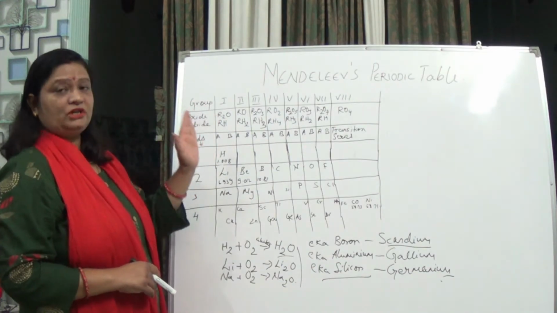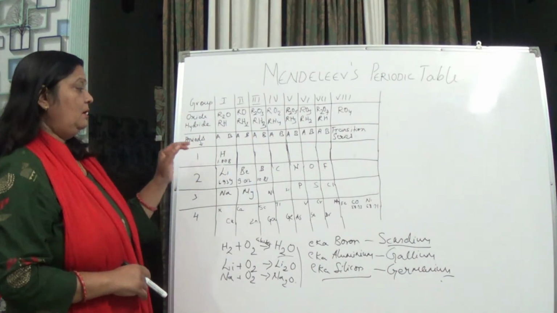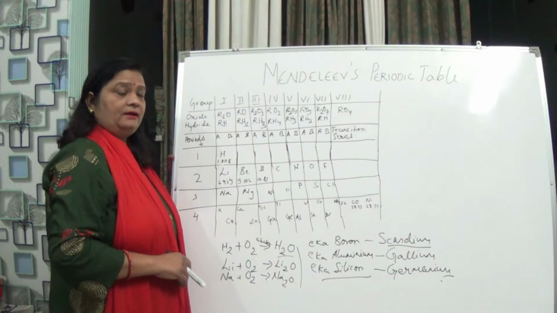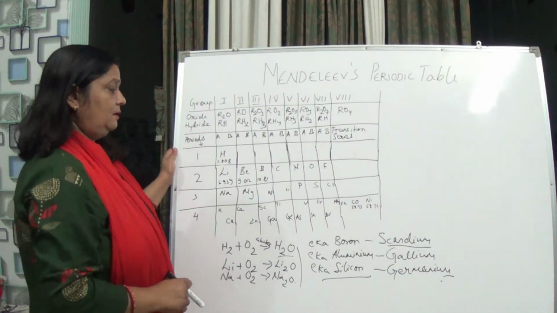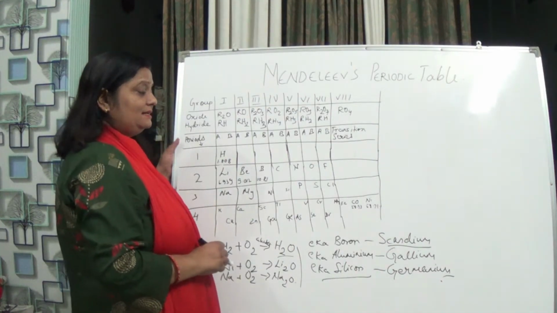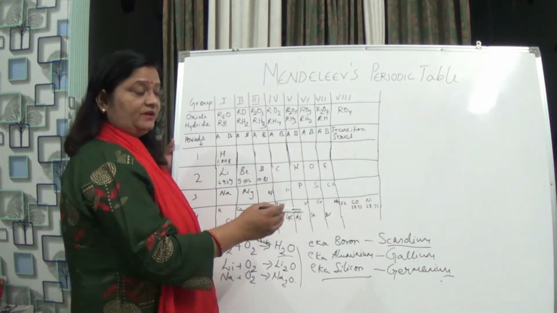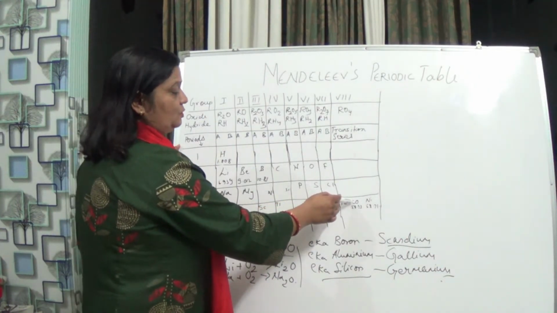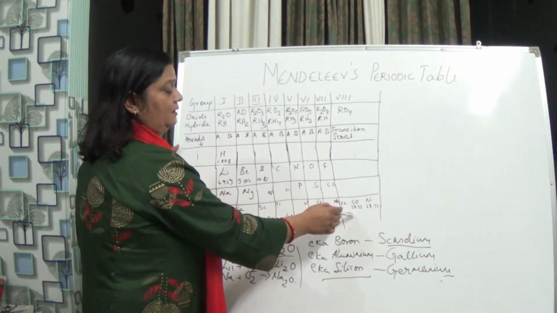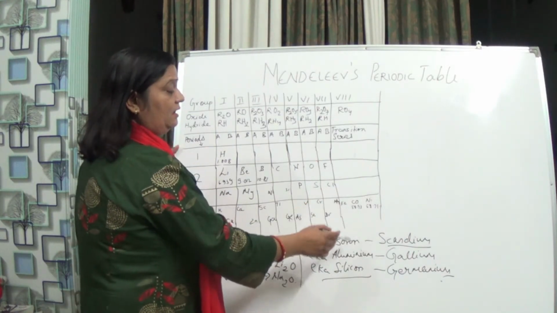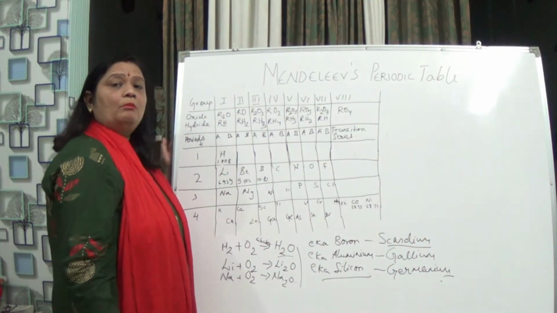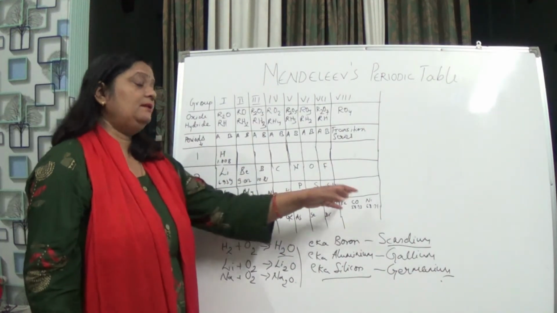all the things which he took for his consideration was justified. But one thing, he took increasing atomic masses for his classification criteria. So cobalt and nickel, you can see, cobalt is placed before nickel even though it is having more atomic mass than nickel.